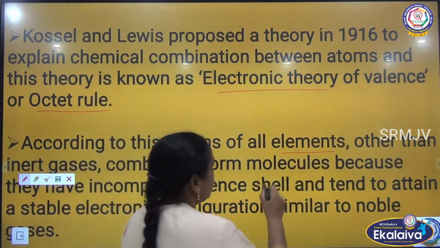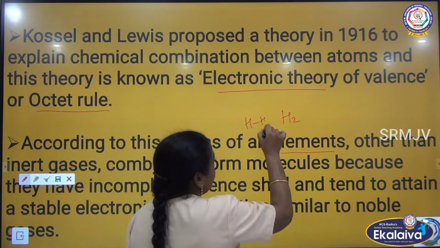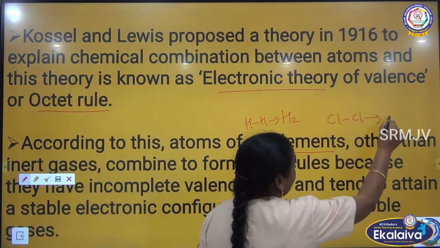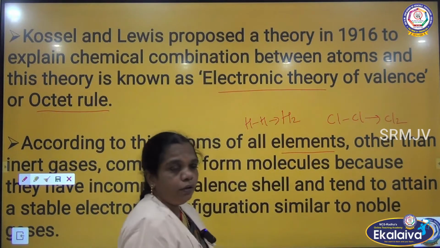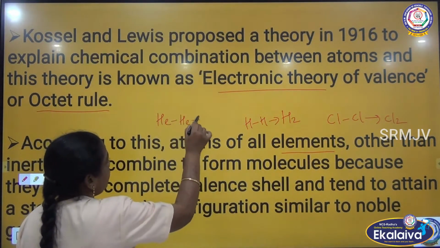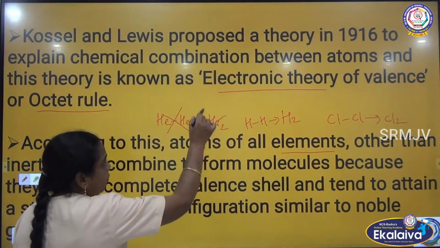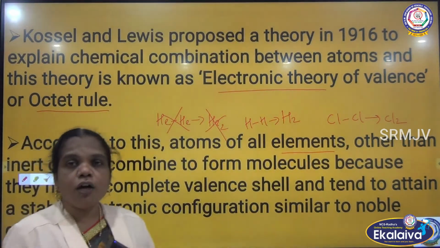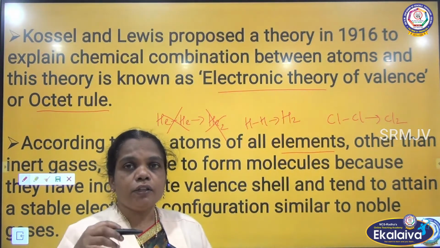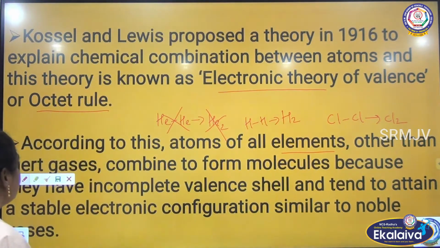How can hydrogen combine with the same atom to form what? Hydrogen molecule. Chlorine can combine with the same atom to form chlorine molecule. But the noble gases, helium cannot combine with another helium to form a helium molecule, because of the octet configuration; there is no way of exchanging electrons or involving electrons from the valence shell.